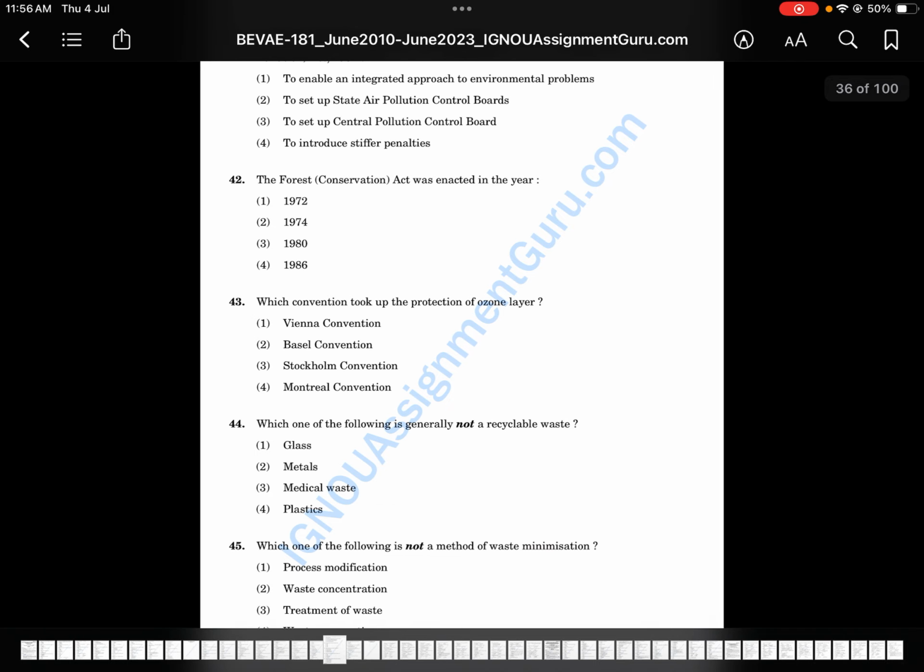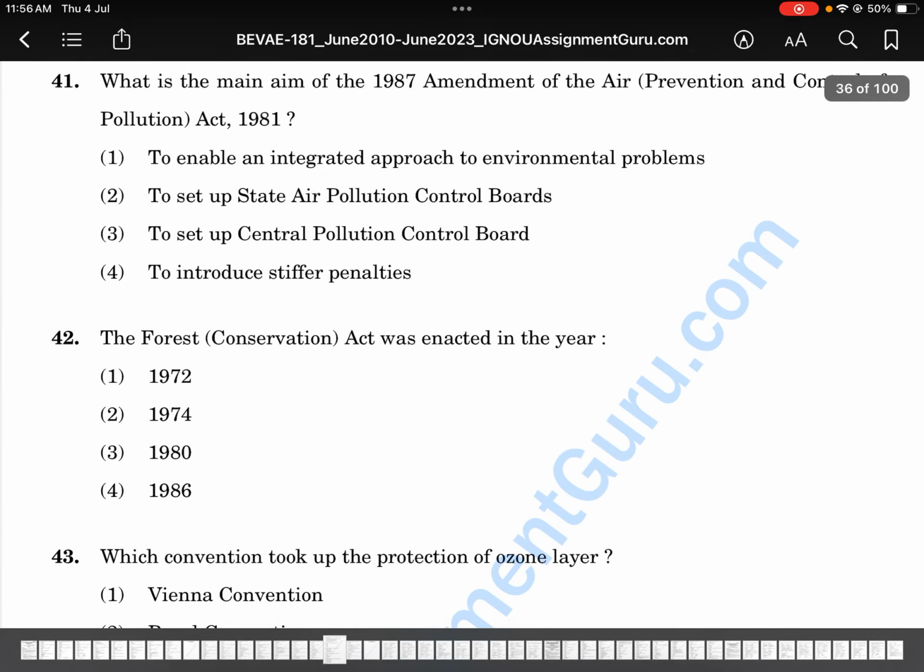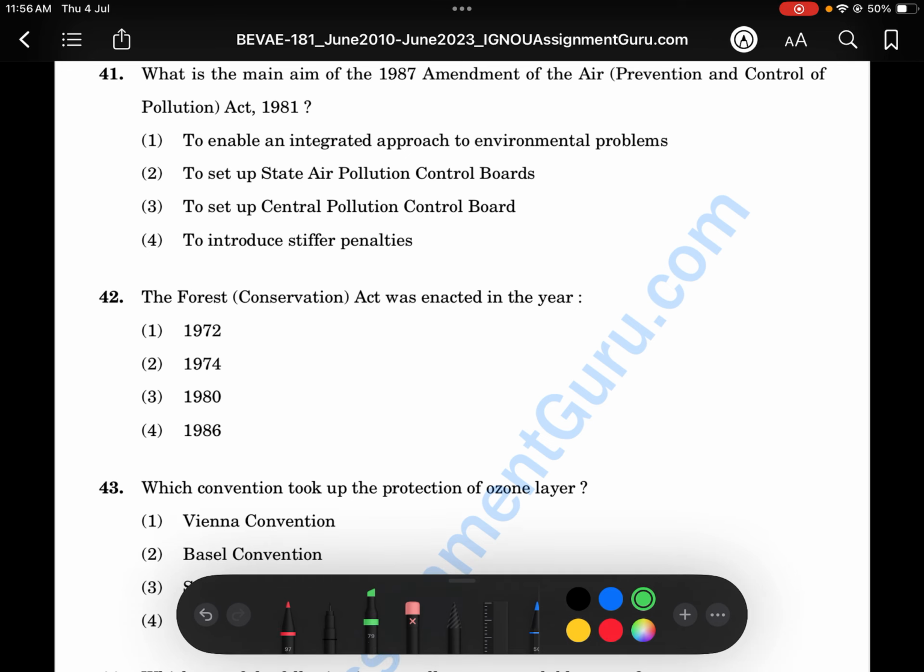So last page, let's solve. Two pages left. What is the main aim of the amendment of 1987 of the air pollution act? You can find this on page 230. Amendment of 1987 for prevention and control of pollution. It is to enable an integrated approach to environmental problems. Okay, the last chapters are a little bit difficult and important also. The Forest Conservation Act was enacted in the year 1980.